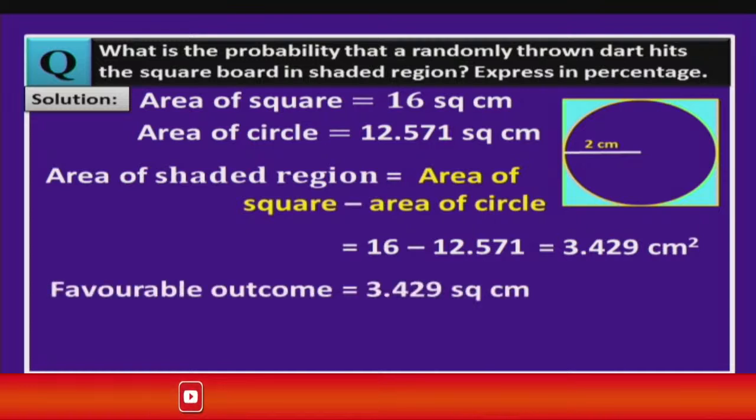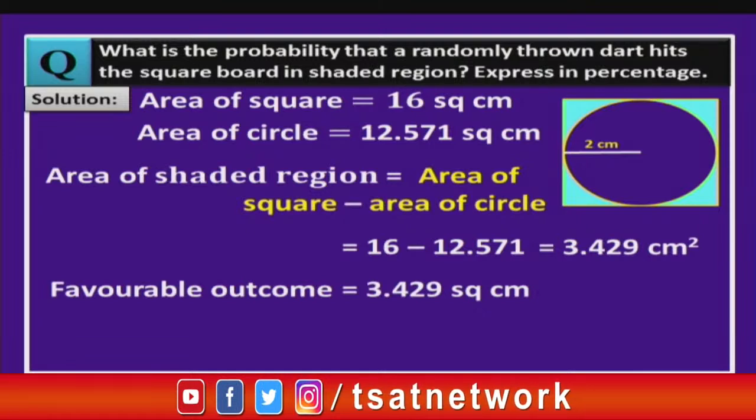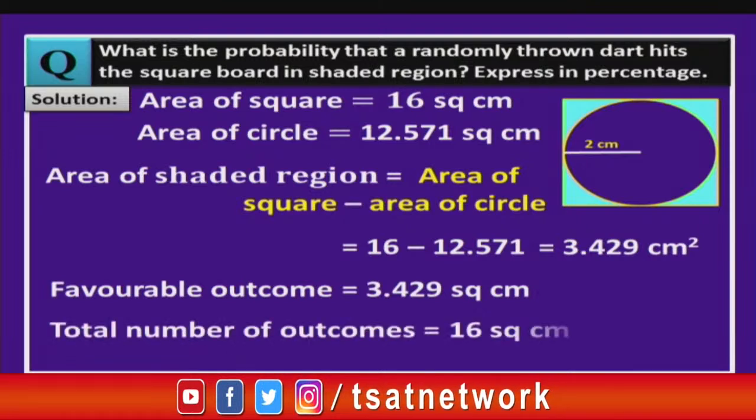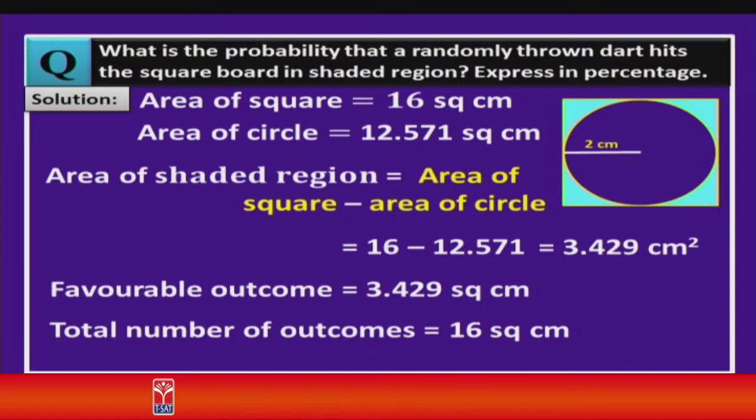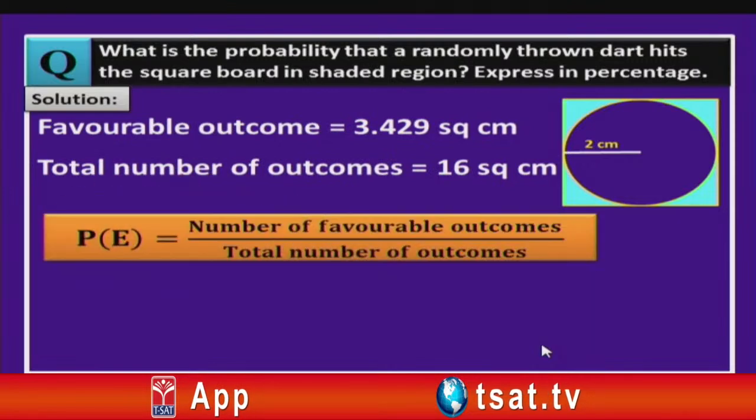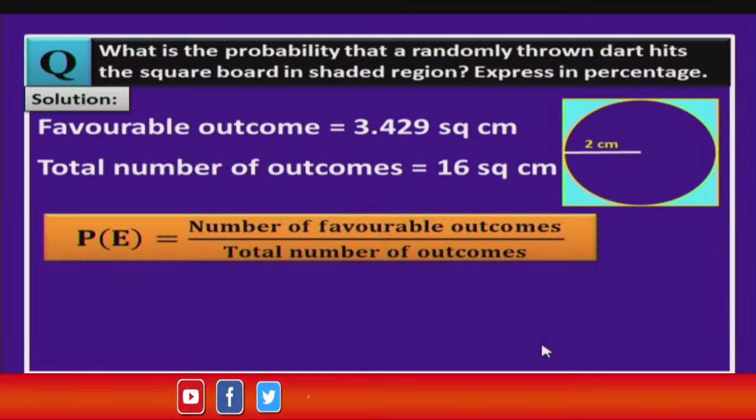So, this is nothing but our favorable outcome, that is 3.429 square centimeter, and the total outcomes are what, children? That is nothing but the area of square, that is 16 square centimeters. Now, let us apply the formula of probability, that is probability of an event is number of favorable outcomes divided by the total number of outcomes.